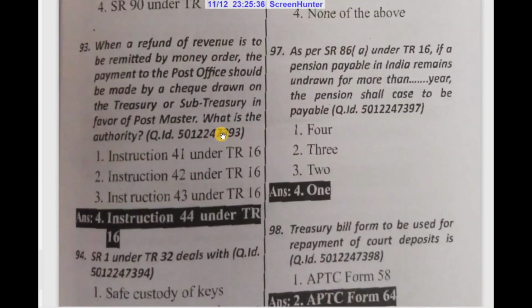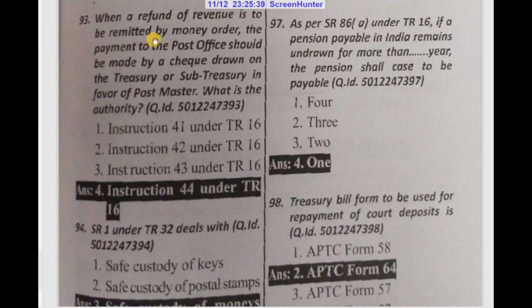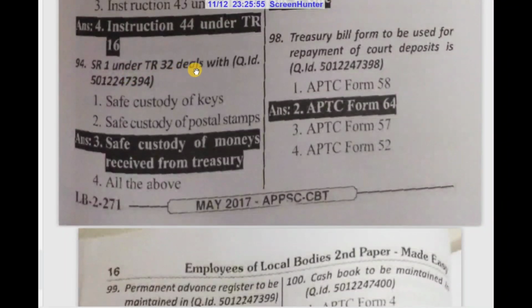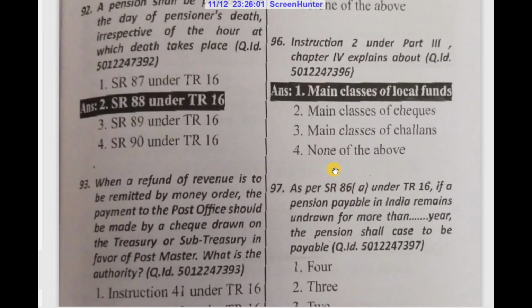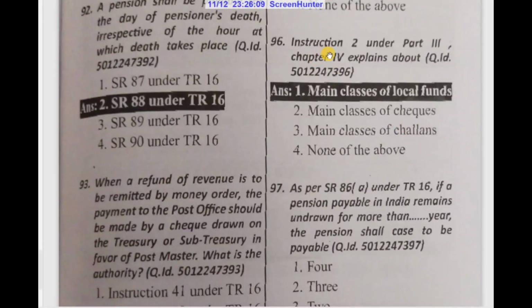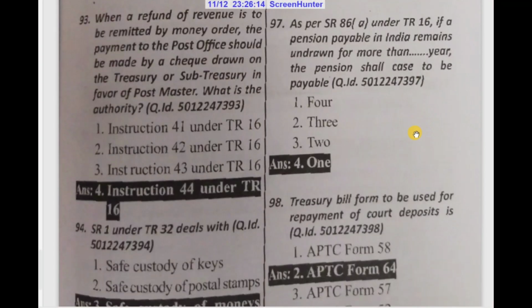SR88 under TR 16. When a refund of revenue is to be remitted by money order, the payment to the post office should be made by a check drawn on the treasury or sub-treasury in favor of the postmaster. What is the authority? Instruction 44 under TR 16. SR1 under TR 32 deals with safe custody of monies received from treasury. Instruction 1 under TR 32 deals with custody of vouchers and acquittances. Instruction 2 under Part 3, Chapter 4 explains the main classes of local funds.